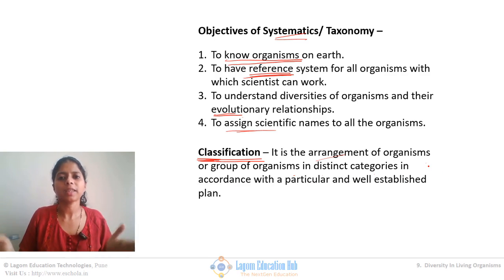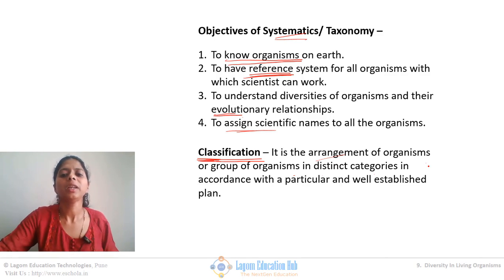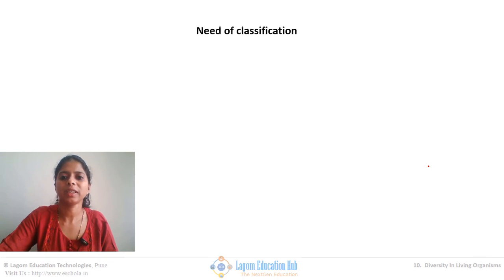We will make a well-established plan, just like a chart of classification, and then we will try to understand the characteristics of whatever organisms we know and place each organism into different groups according to that plan. So this is what we are going to study in this topic.